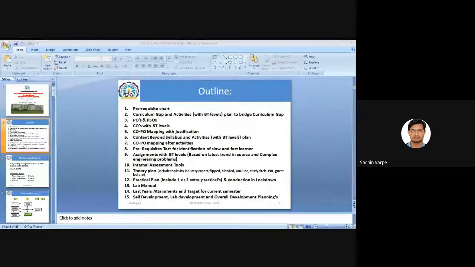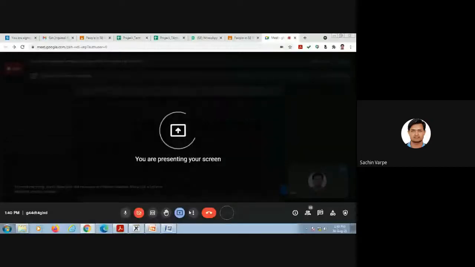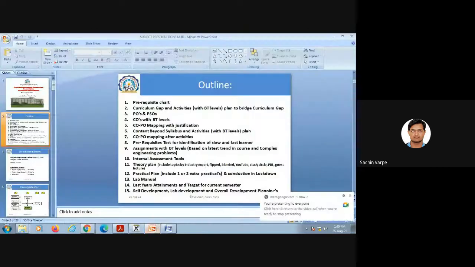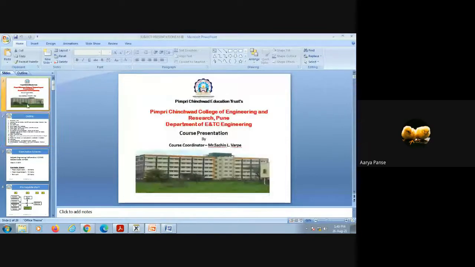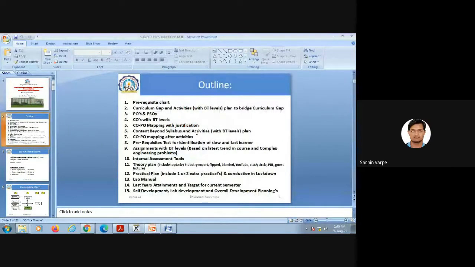Let me share the entire screen, because I'm moving to the next slide but I don't know why it is not showing. Is it visible now? Yeah, we can see the outline slide right now.